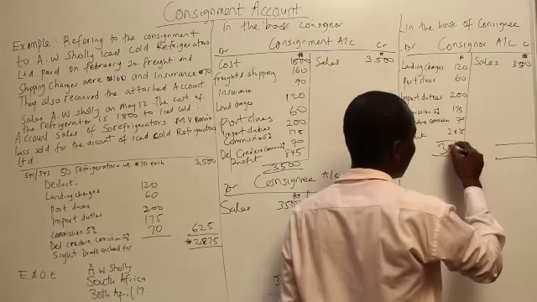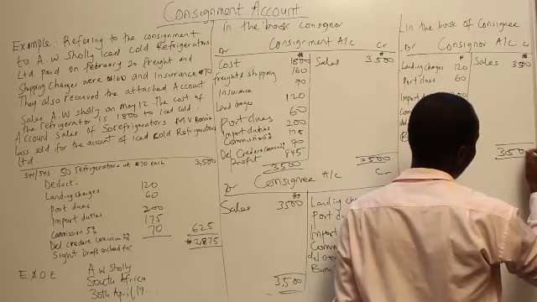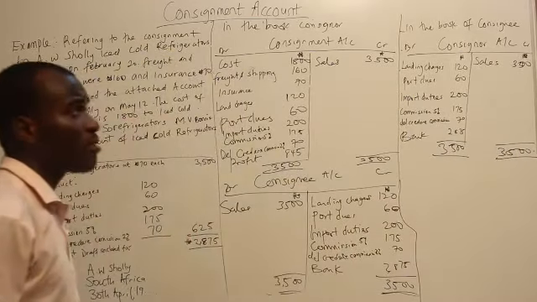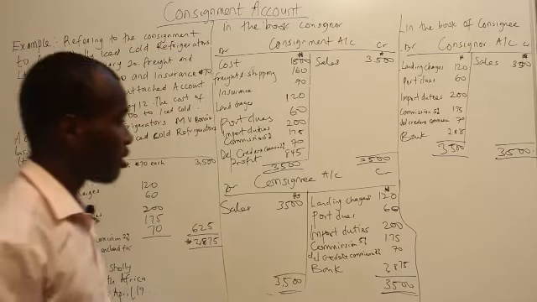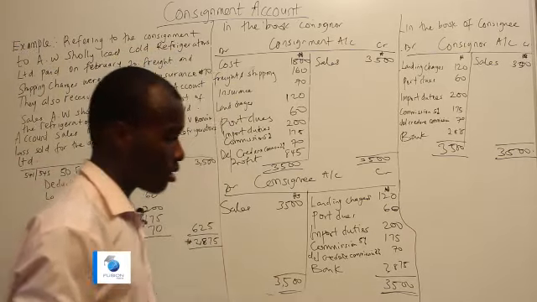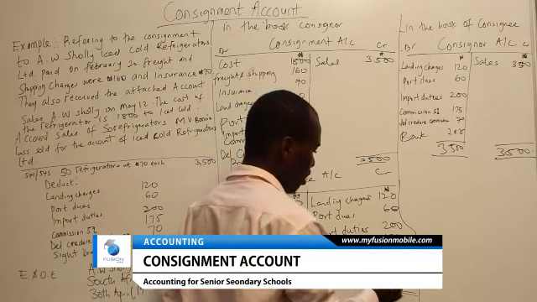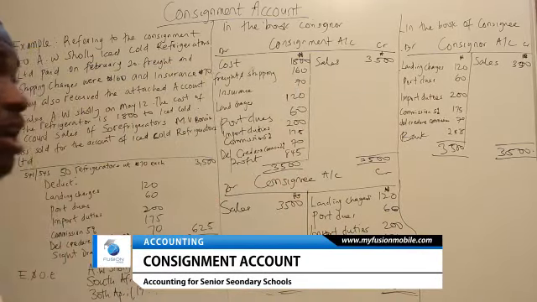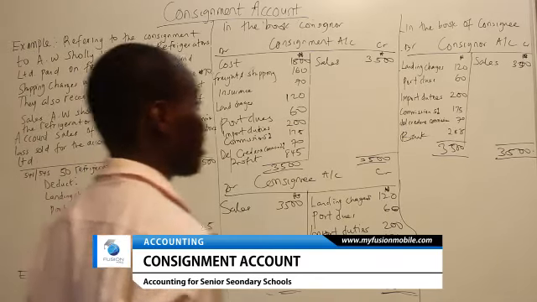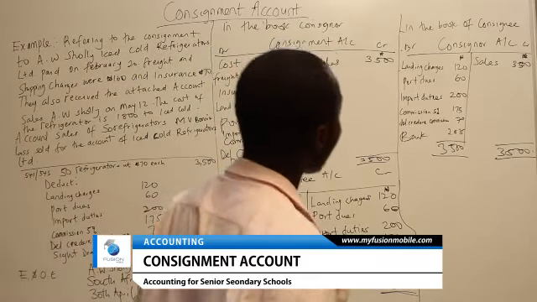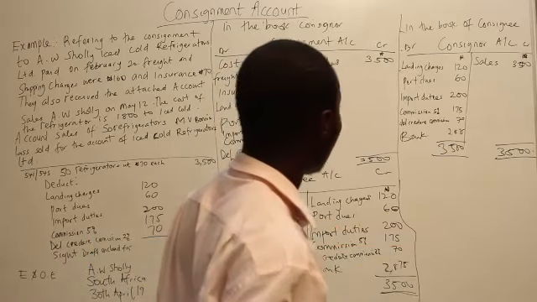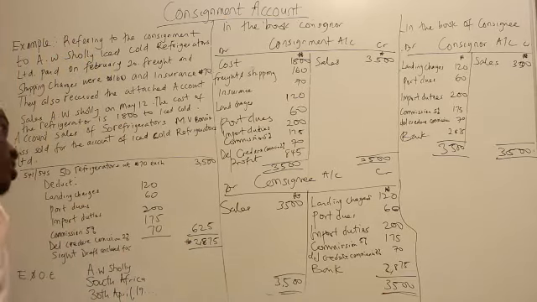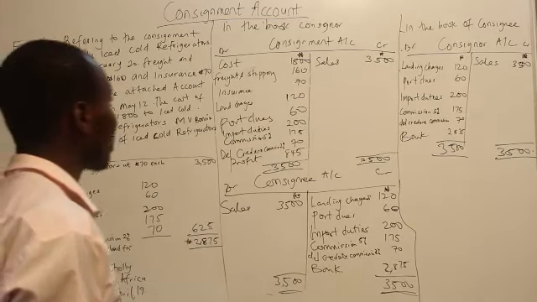So we have 3,500 naira, consignor's account 3,500 naira. So this is what we are going to have in the books of the consignee. We're going to maintain the consignor account without any other account like a debtors account, since we don't have any information on goods sold on credit. We can't have a bills payable account since there's nothing on bills. So this is an interesting account, the consignment account.